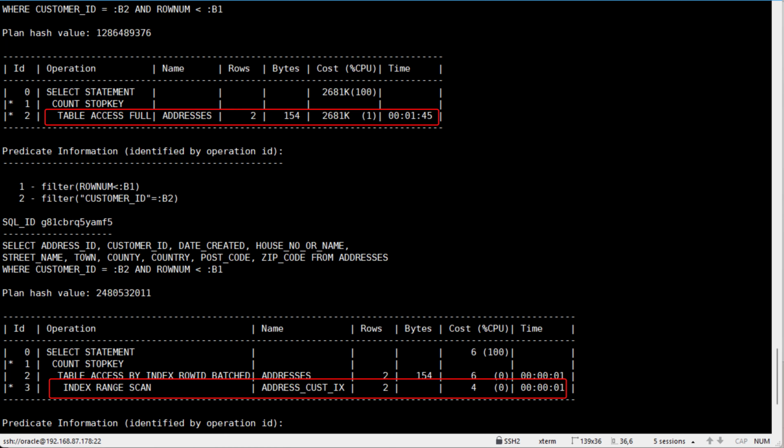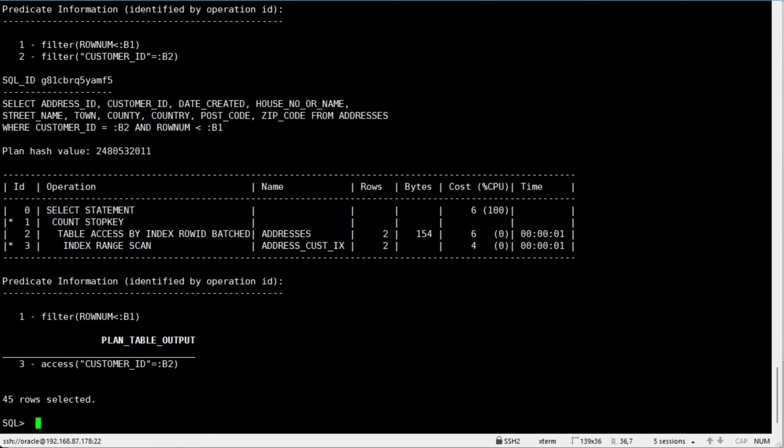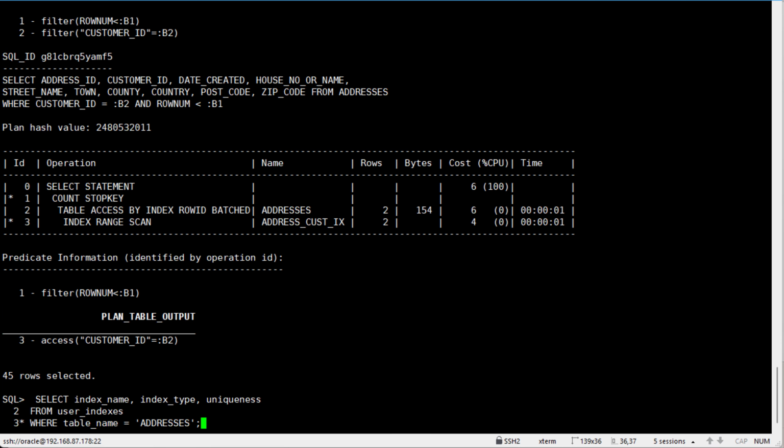The stark contrast between the two plans raises the question: why does Plan 1 resort to a full table scan instead of using the address-cast-line index? To investigate, let's examine the current index metadata for the addresses table.